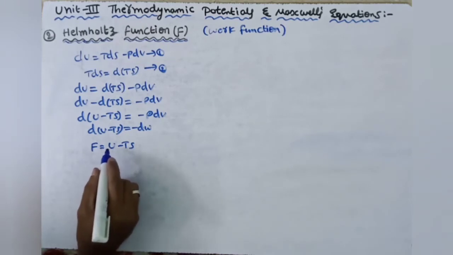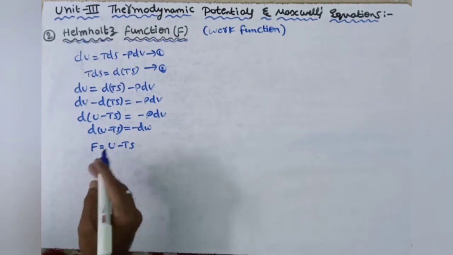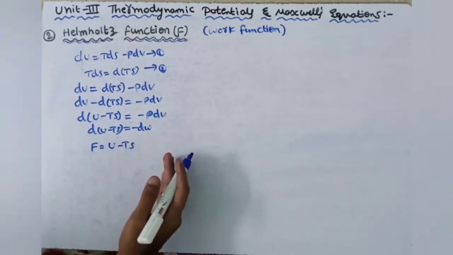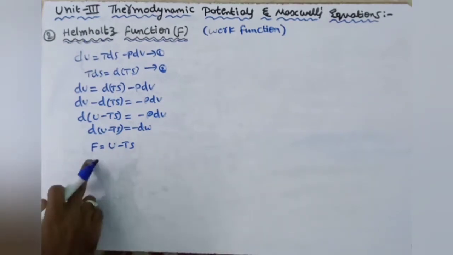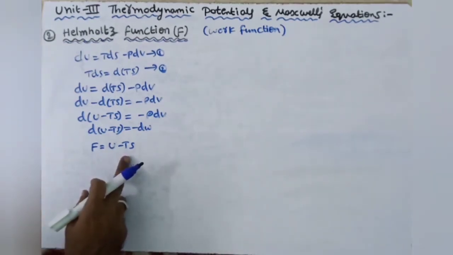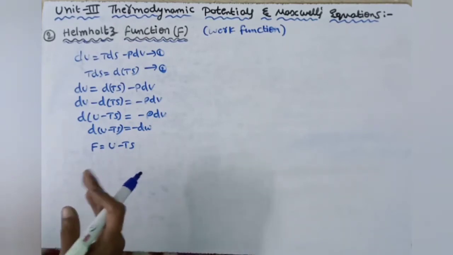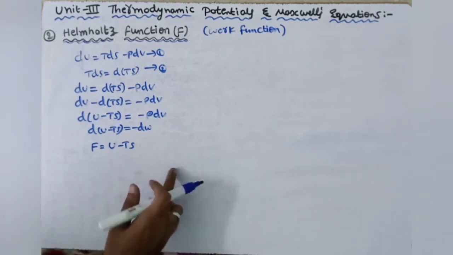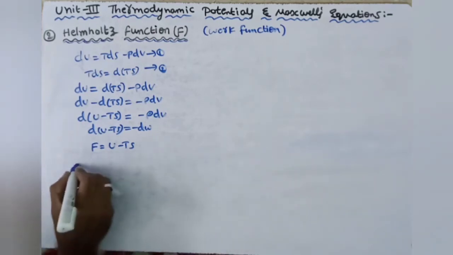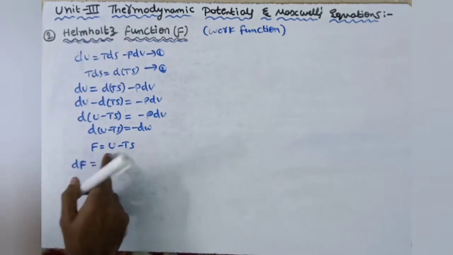When a system undergoes an infinitesimal reversible change from an initial equilibrium state to a final equilibrium state, the Helmholtz function changes by an amount. Then df, the change of the Helmholtz function, is obtained by differentiating this equation.